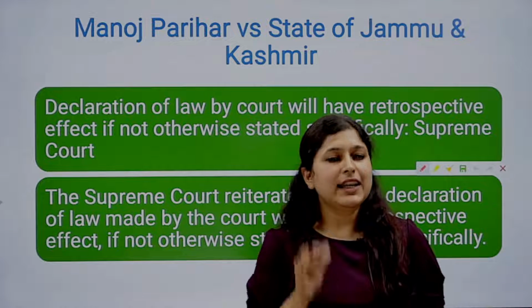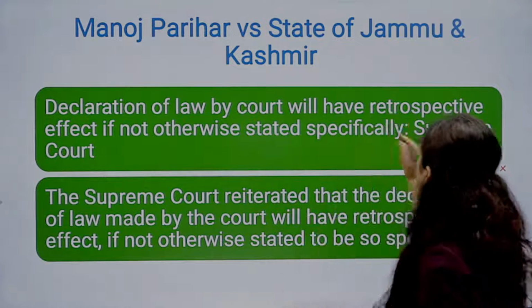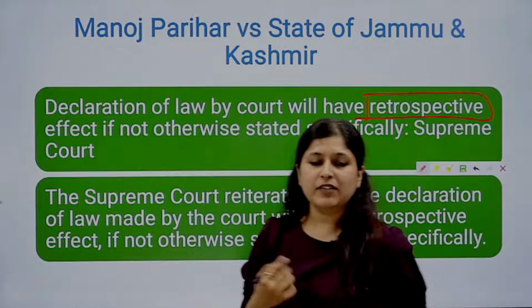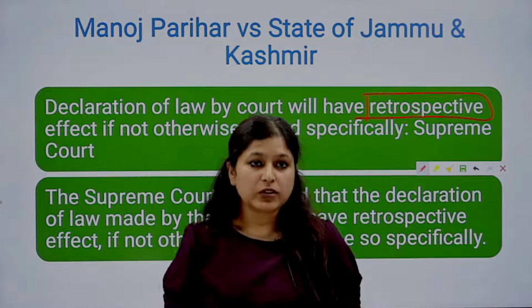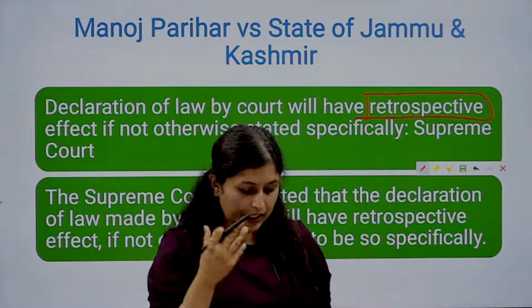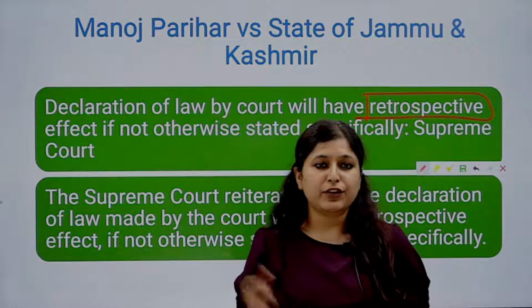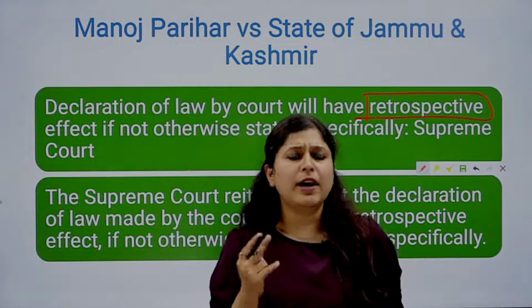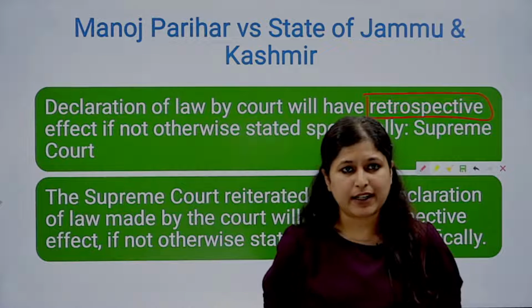Okay, so let's firstly understand the term retrospective here. ठीक है, रेट्रोस्पेक्टिव का मतलब होता है कि now that law and that direction is going to have an effect from backdated. Retrospective, there are basically two kinds of law. One is retrospective and the other is prospective.